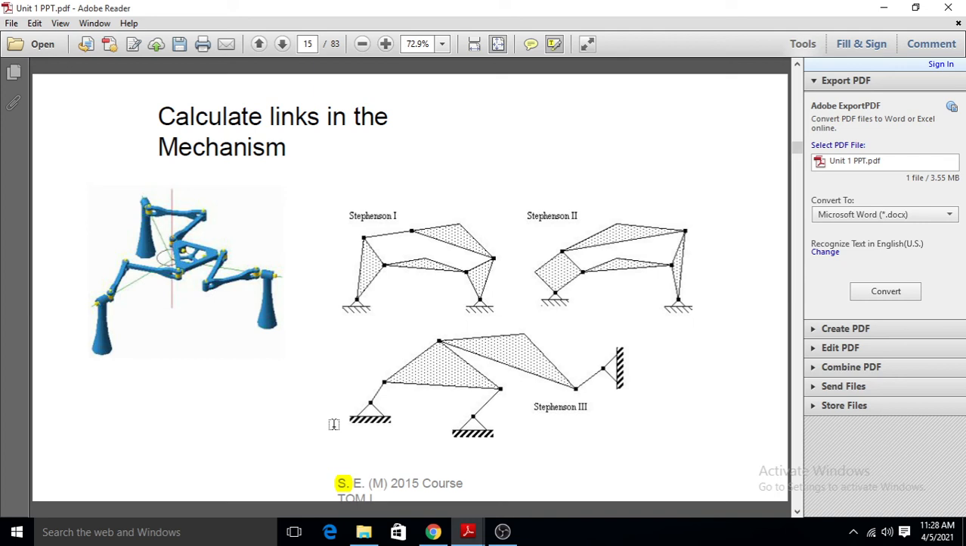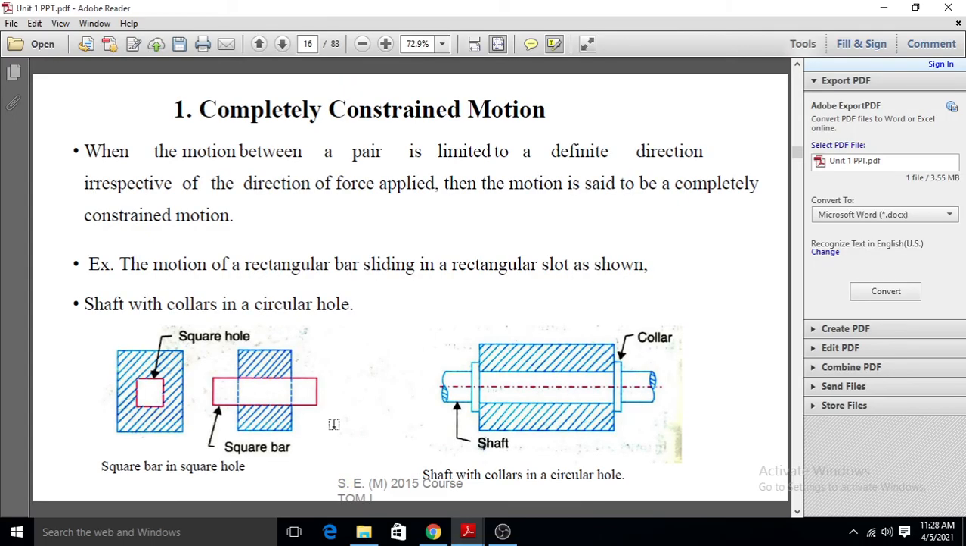Okay, so this is the mechanism and these are the various types of links. Now the next topic is kinematic constraints. We will see what a kinematic constraint is. There are 3 types of kinematic constraint. The first one is completely constrained motion, the second is incompletely constrained motion, and the third is successfully constrained motion. We will discuss all 3 one by one.